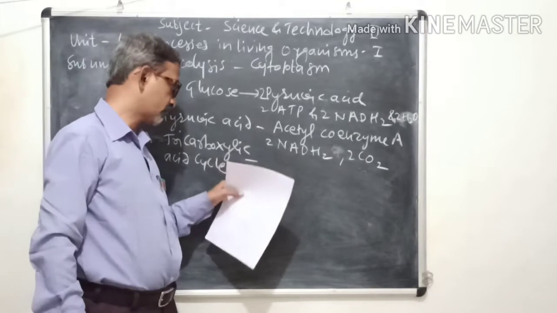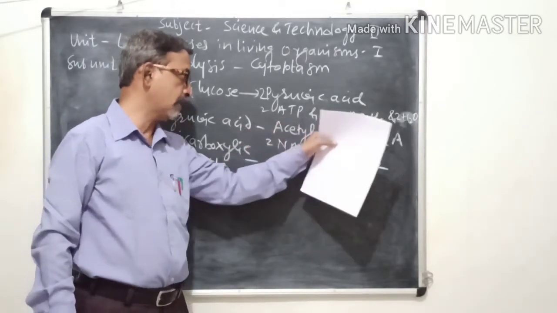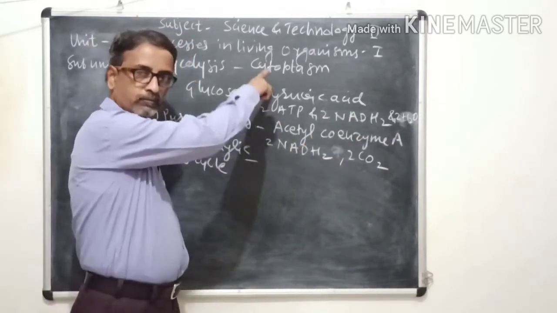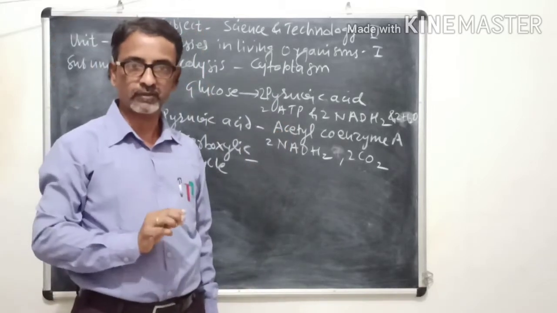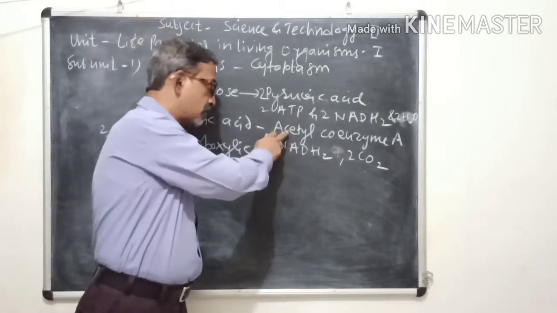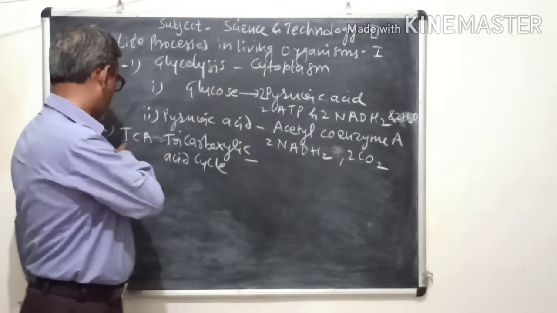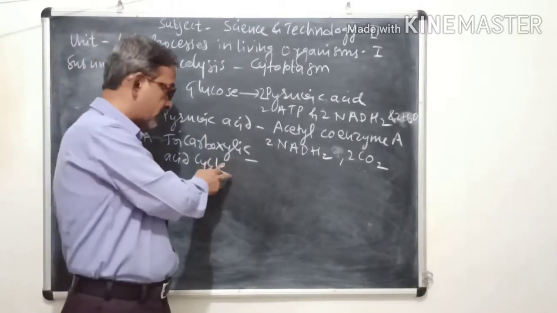Now this acetyl coenzyme A is formed in cytoplasm as we have seen. Now it enters the mitochondria in the cell. The second step, this acetyl coenzyme A enters the mitochondria and then the tricarboxylic acid cycle. It enters in this cycle.